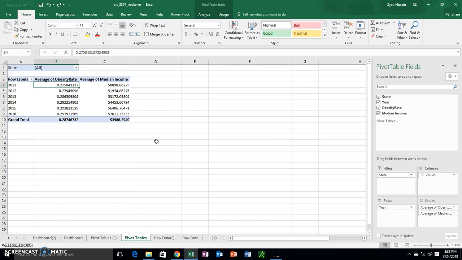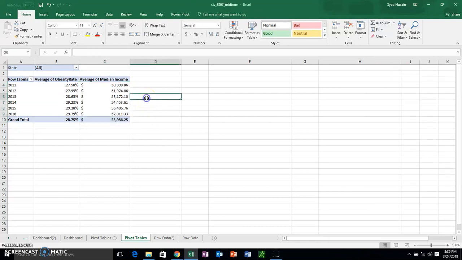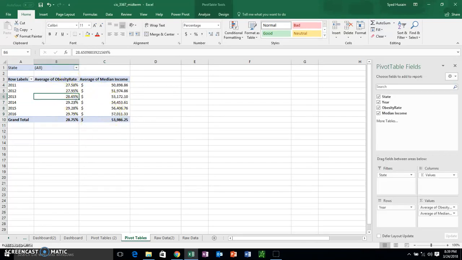I also want to change the average of obesity rate into a percentage and average of median income into accounting. So a cool trick that I learned that can do this much quicker is if you highlight it, press Alt HP, it becomes a percentage, and if you want to include decimal points, press Alt A0, Alt A0. Additionally, you could do the same for income. You want to change it to accounting, press Alt HN and just type accounting, and boom, now you have it as accounting and percentage in a quicker way with the keyboard.